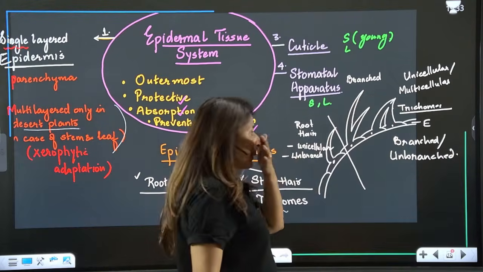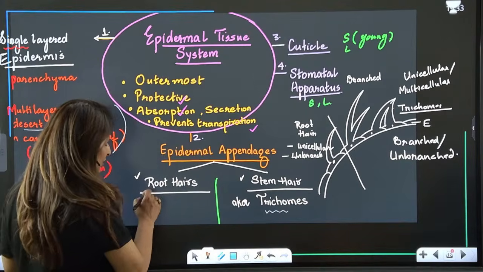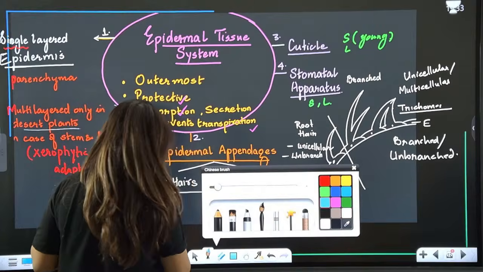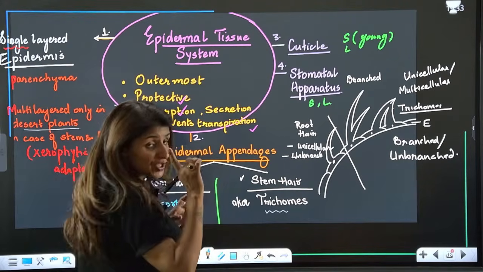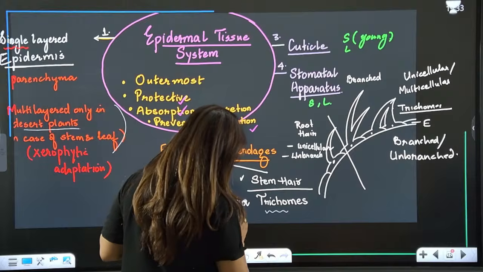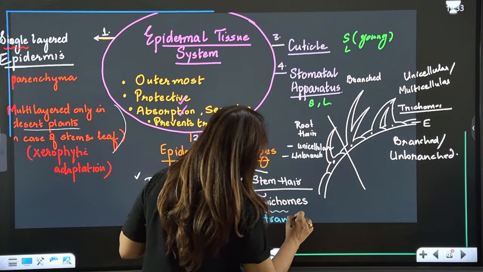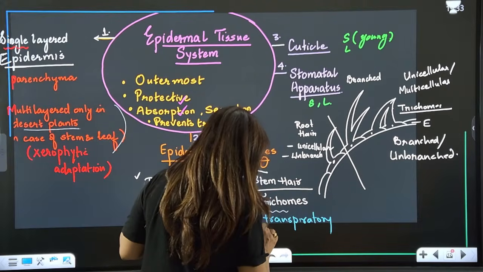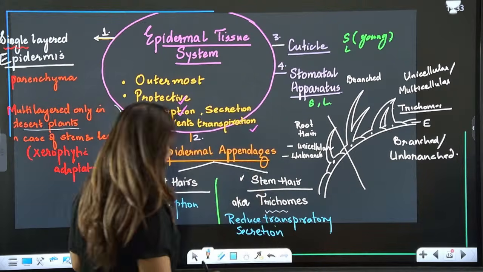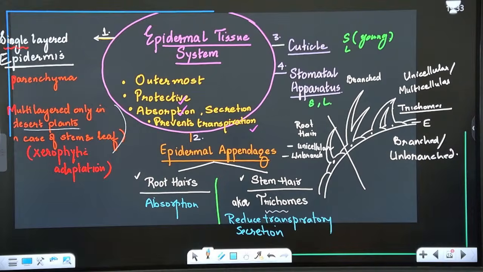Are we clear about the differences between the root hair and stem hair? The function of root hair is to absorb. While the function of stem hair is always either to reduce transpiration or they are secretory. They might secrete something. They don't absorb anything like root hairs do. Are we clear? Yes or no, guys?